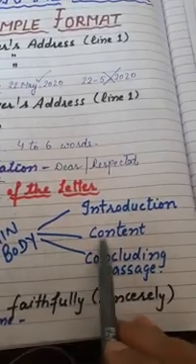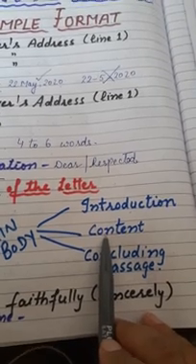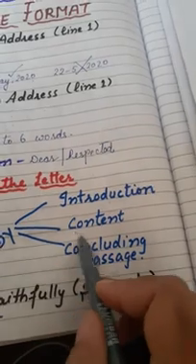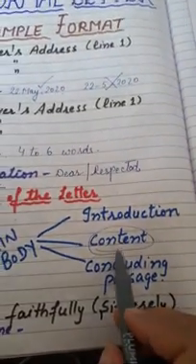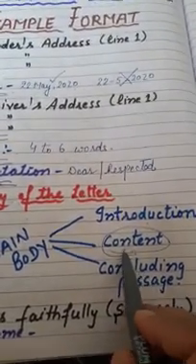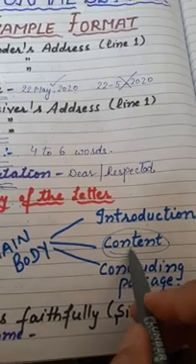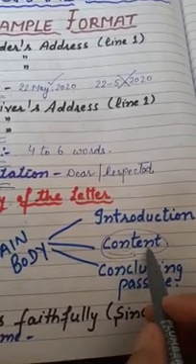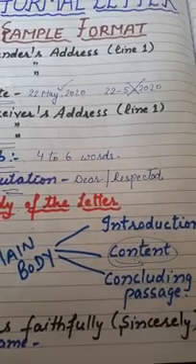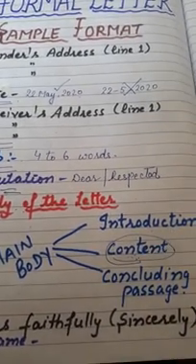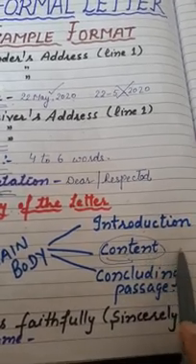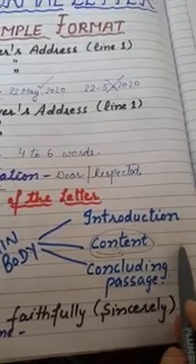And the second is the content, which should be according to the question. This will be the main part, because here you write about the reason for which you are writing this letter. Is that clear? It means your content should be according to the question which you have been given.